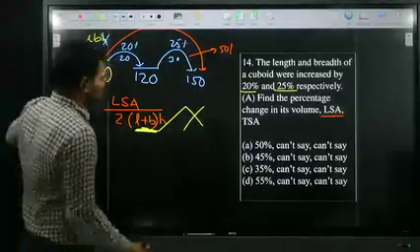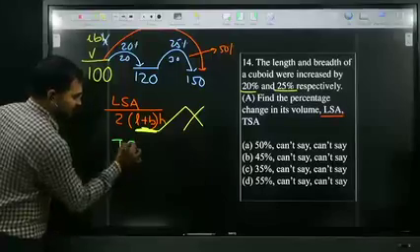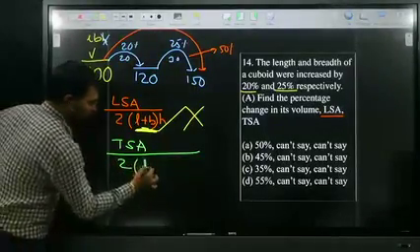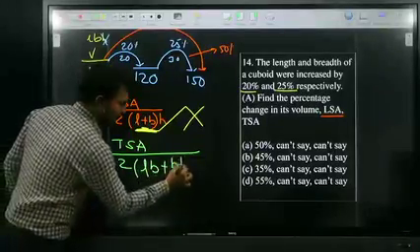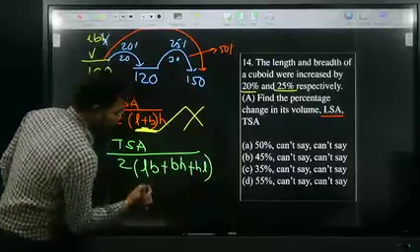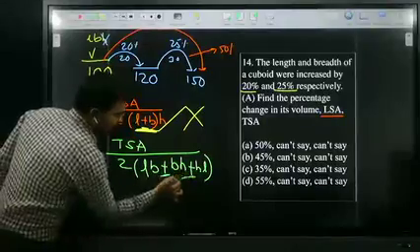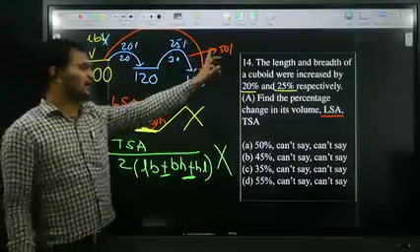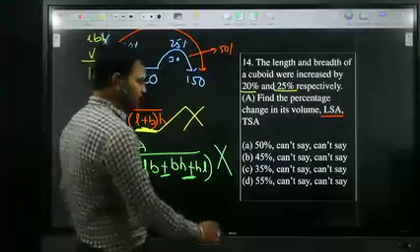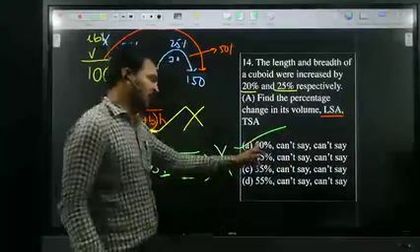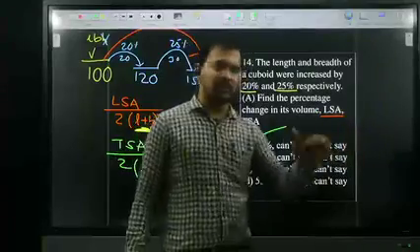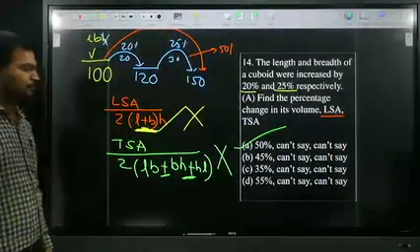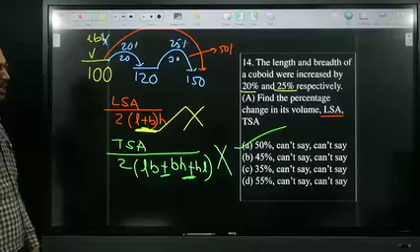And coming to the total surface area, TSA is nothing but total surface area. What is the total surface area of the cuboid? 2 into (LB plus BH plus HL). I already told, if the variables are in summation form, the answer cannot be determined. So your answer is 50%, the answer is 50%, can't say. Your option A is the right answer. All of you clear? Option A is the right answer.